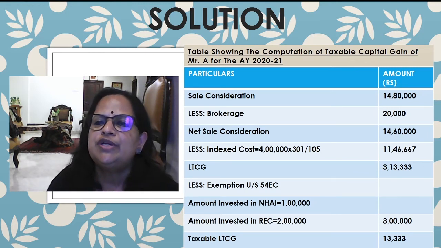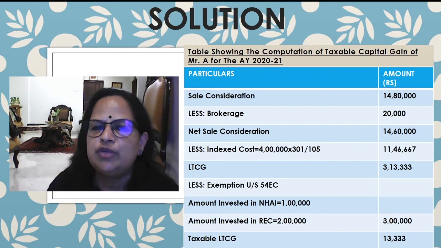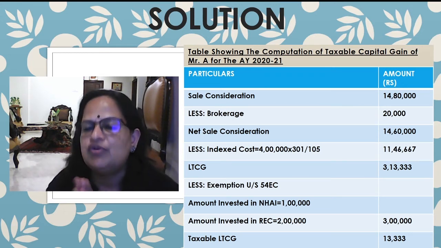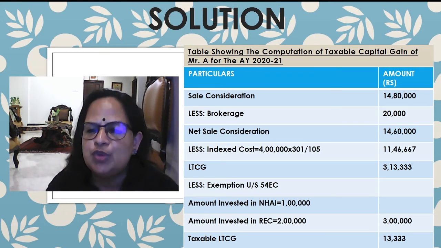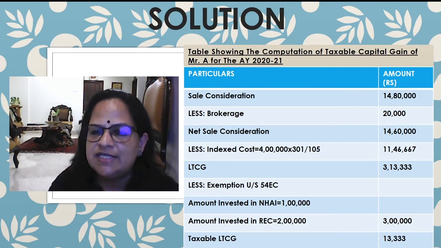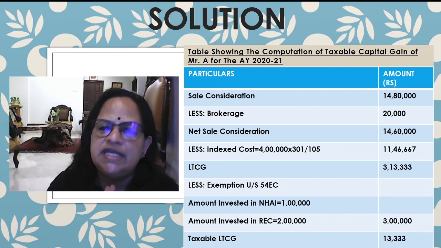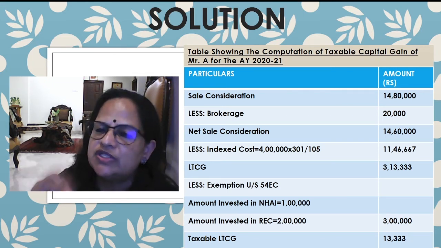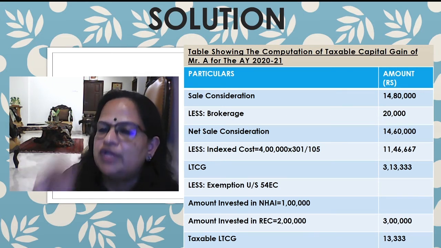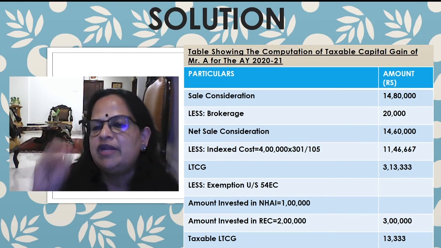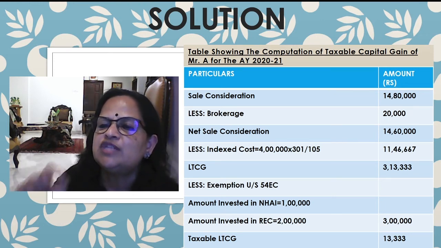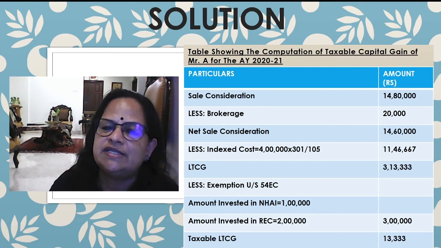Table showing the computation of taxable capital gain of Mr. A for the assessment year 2021. Sale consideration 14 lakhs 80,000. Less brokerage 20,000. Net sale consideration 14 lakhs 60,000. Now less indexed cost. Indexed cost is the cost at which it was purchased, 4 lakhs into 301 divided by 105, that is 11 lakhs 46,667. Long-term capital gain is 3 lakhs 13,333.